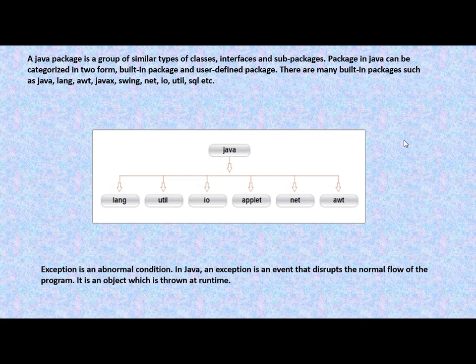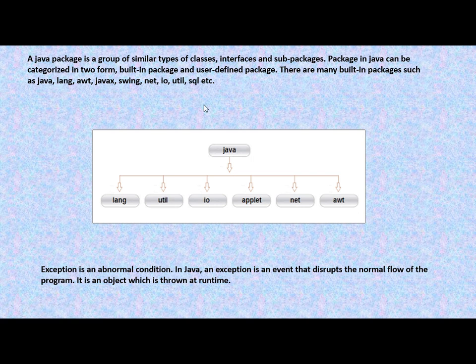Just now I told you about package also, when I was explaining about method, and in the access modifiers you came across this word package. So what is a package? A package is a group of similar types of classes, interfaces and sub packages. So packages in Java can be categorized in 2 forms. It can be user defined or built-in package.